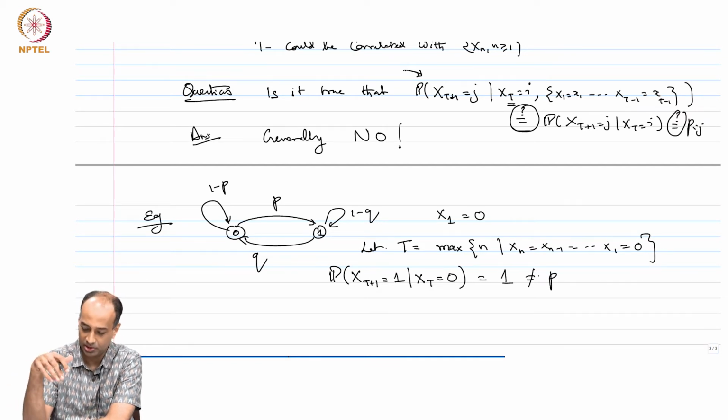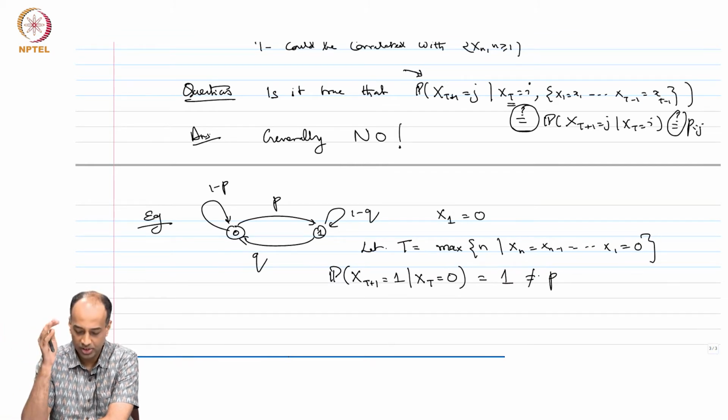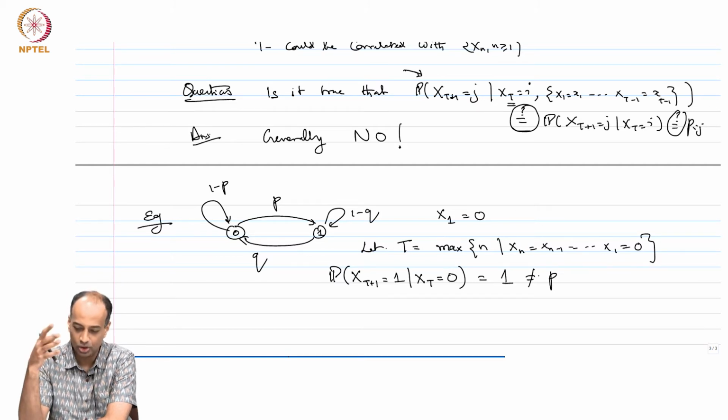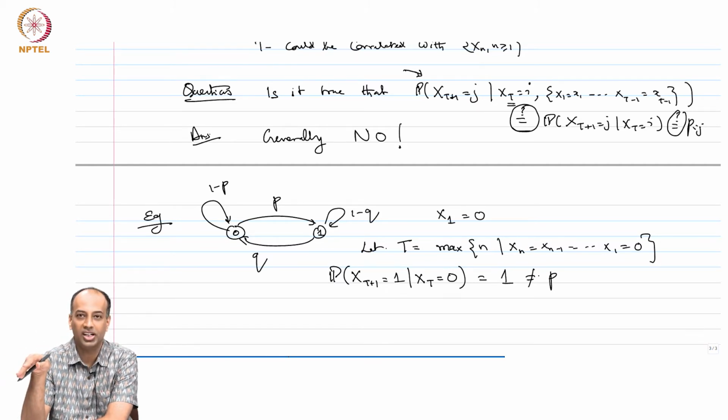This is just showing the second part. So for this random variable t, the probability of x_{t+1} equals 1 given x_t equal to 0 is not your original Markov chain transition probability. And you can also show that the first equality also does not hold; this does not have the Markov property at all. So generally these equalities are not valid.